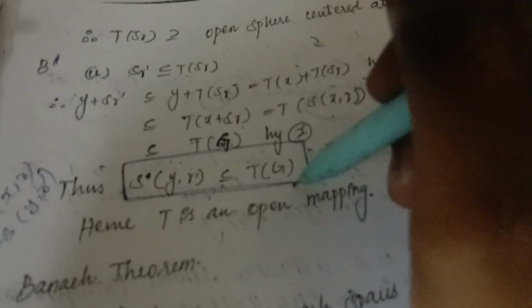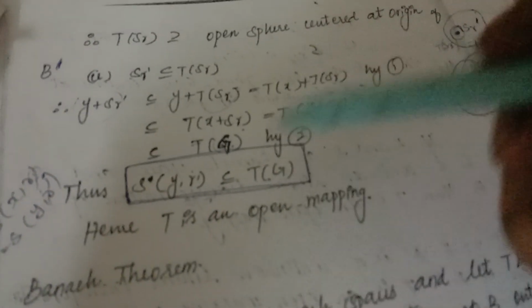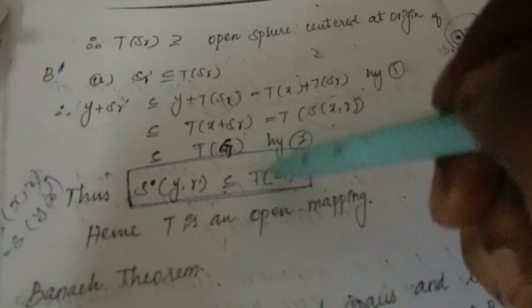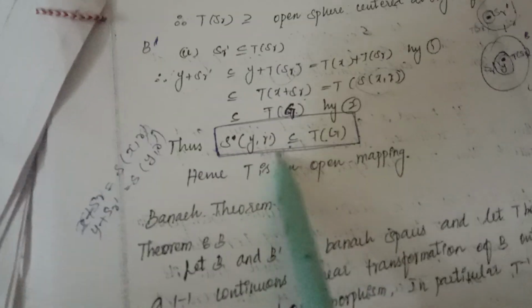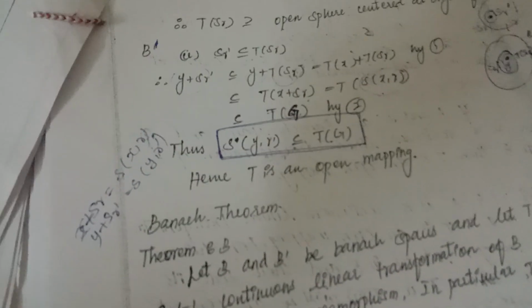Hence T is an open mapping. We have proven that by definition T of G is an open set in B dash, since the open sphere exists in T of G. So it is an open set.